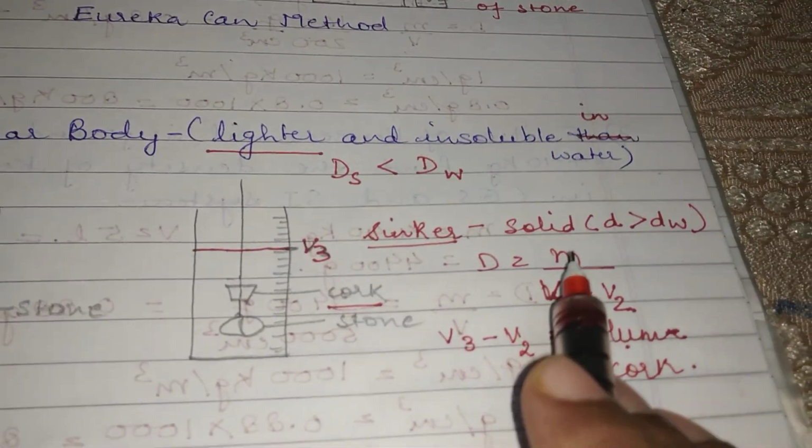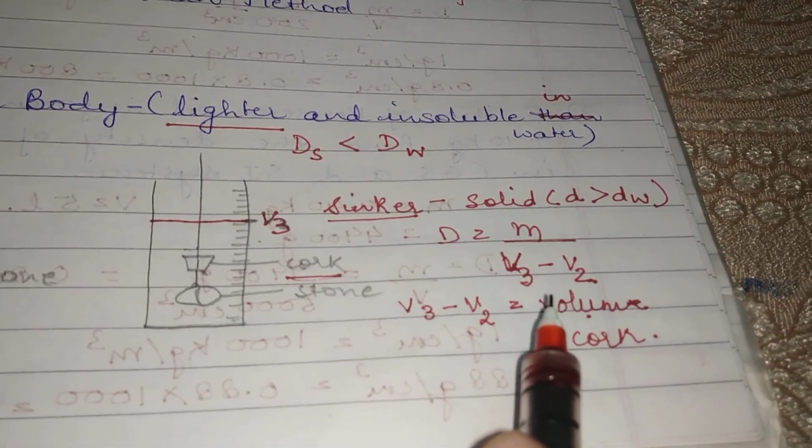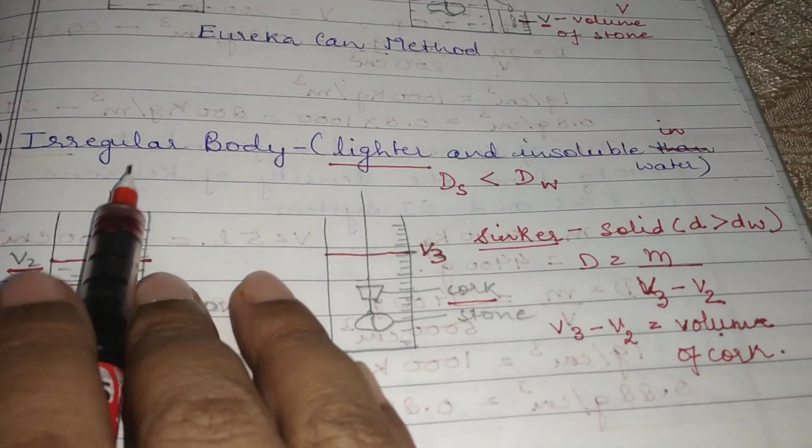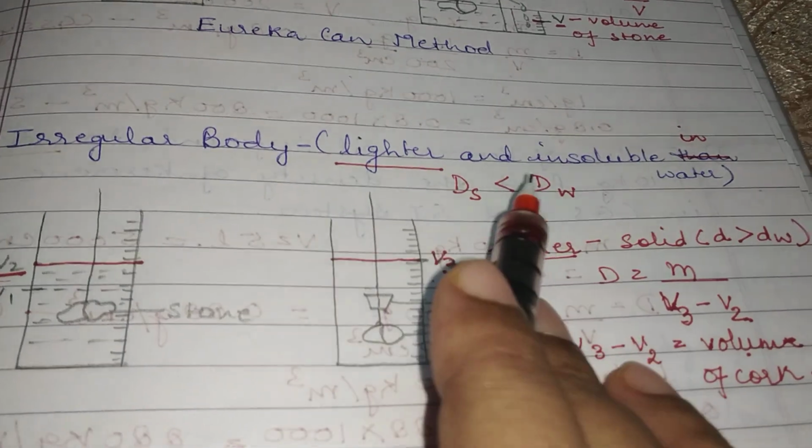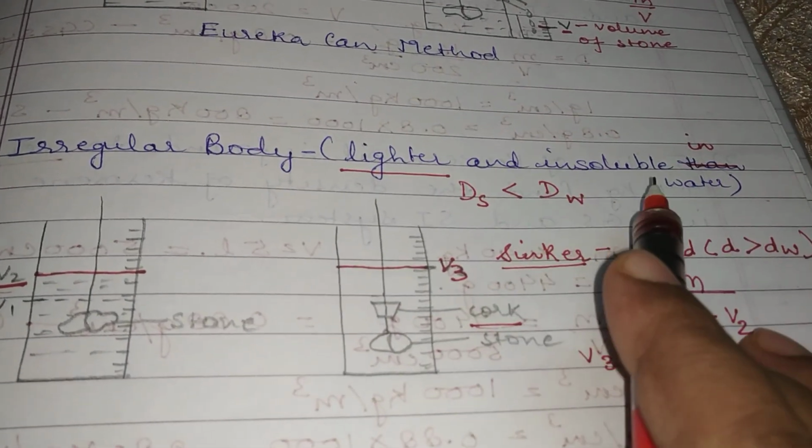So density becomes mass upon volume, and this is how you find the density of irregular bodies that are lighter than water as well as insoluble.